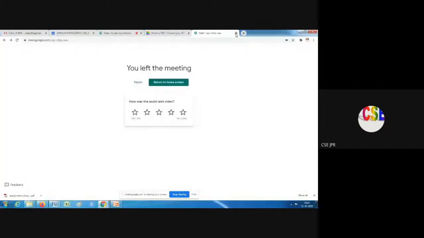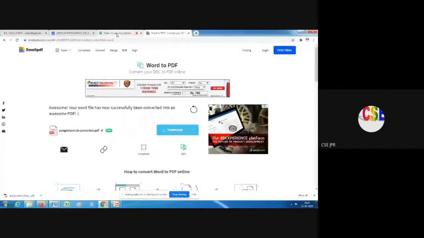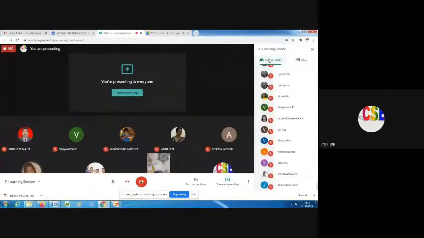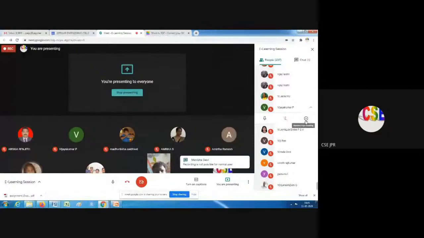In this Meet, suppose any person is making some sound and I want to remove them. I simply click like this. There is a minus symbol, and you can see Remove from meeting. If I click Remove from meeting, that person will be removed from the meeting. That is the option available for us.